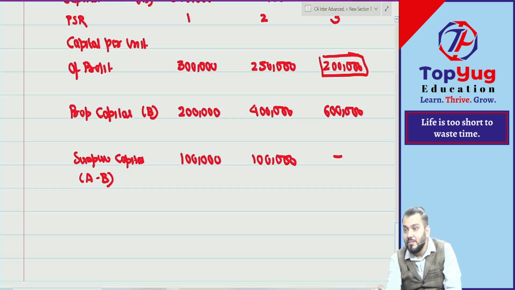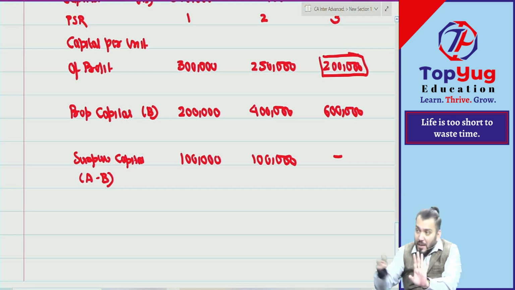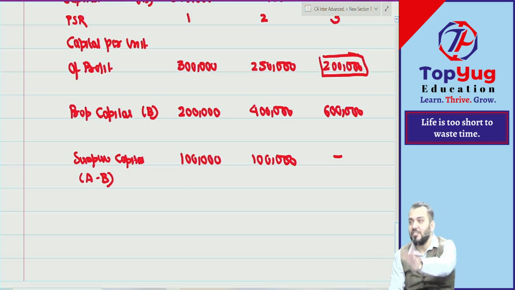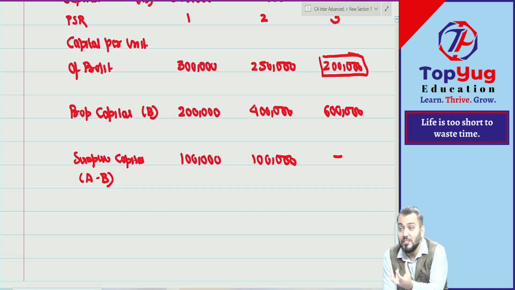Means first we should make payment to A and B to the extent of 2 lakh. Any balance cash available should be paid to whom? A, B, C in PSR. Very good, understood. But once again fighting will start. Suppose we have only 50,000. Now if we have 50,000, first we should make payment to A or B?